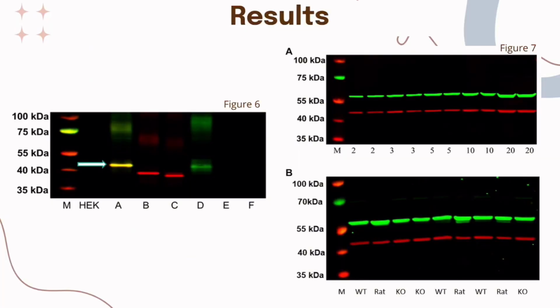We have different variables, which are M for molecular weight, HEK for the cells that are being tested, and F for the isoforms of the H3R receptors. Then we have a yellow band, which corresponds to the overlap of the recognized protein at 48 kilodaltons and the flag tag being positive. In B and C, we have red bands, which correspond to the H3RB and H3RC isoforms correspondingly, and in D, a green band, which corresponds to the protein being recognized at around 48 kilodaltons.